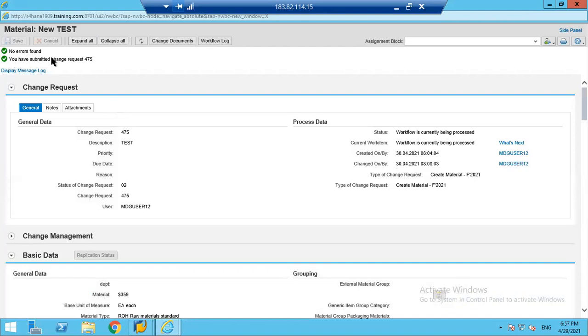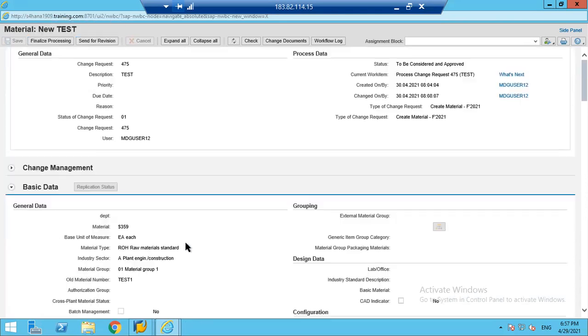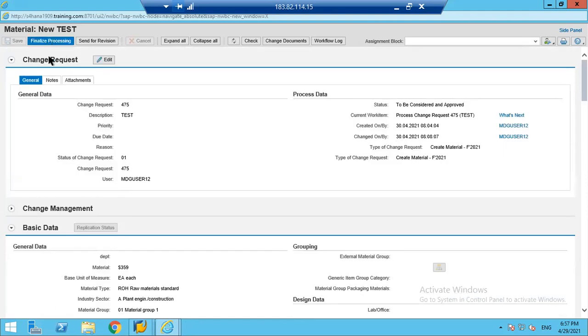I have submitted my change request 475. Let's refresh this. Here I assigned myself as the approver because it's a training system, and this is the first level of approval. I can send it for revision if there is any correction required in the data, or I can take it to the next level by clicking on finalize processing.